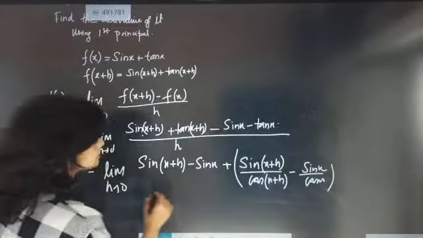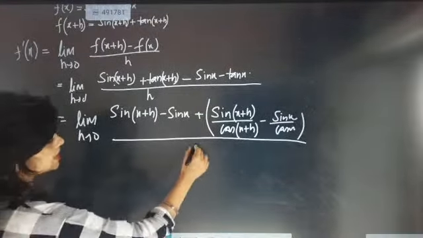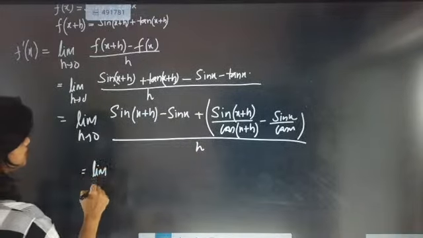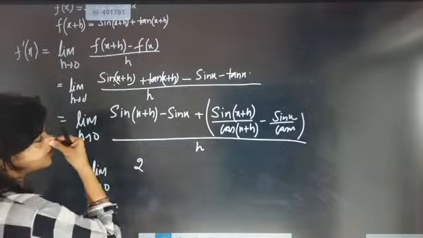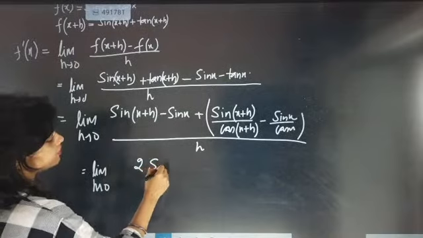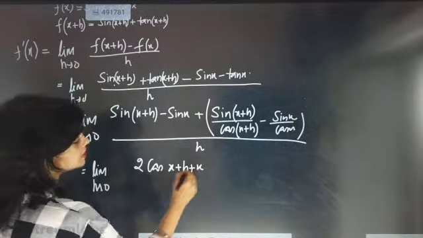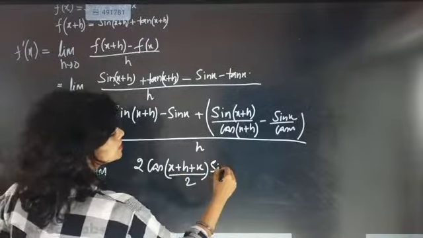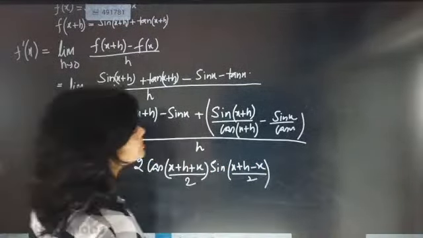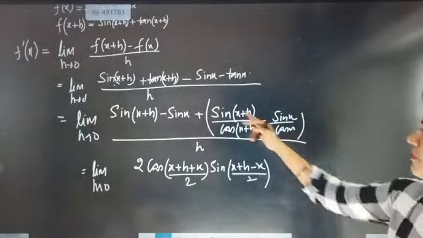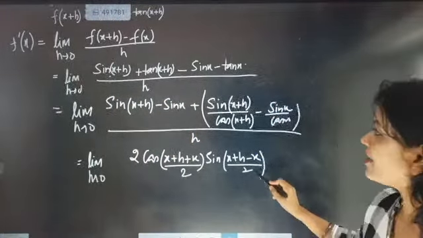Once we write like this, the h stays down. We are not going to touch the h in the denominator. Now limit h tends to 0. Now the sin c minus sin d formula. We know the formula for sin c minus sin d is 2 cos of c plus d by 2 into sin of c minus d by 2. Now the next important thing is we have to take the LCM here. We have done only this section; h is still down, we have not handled h till now.